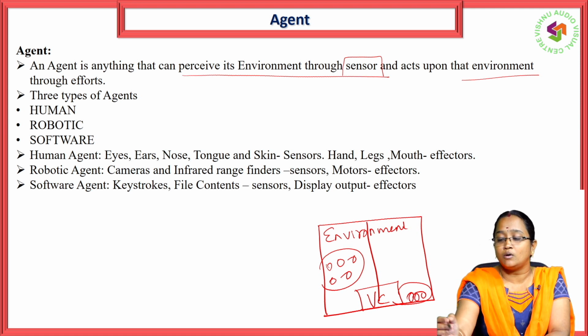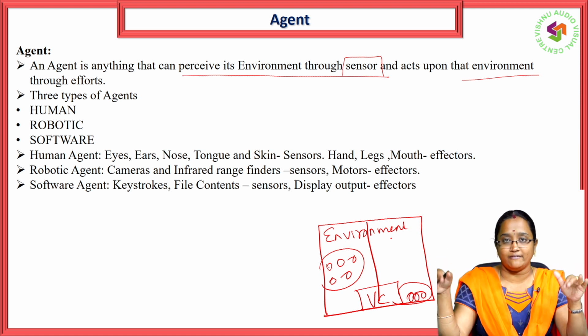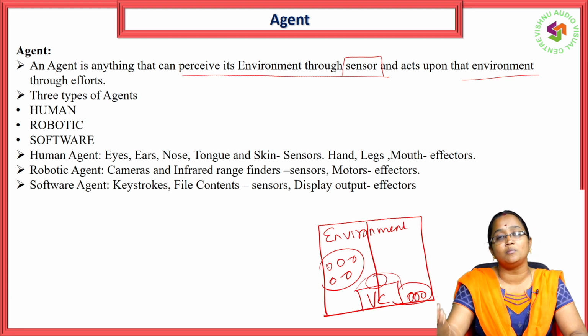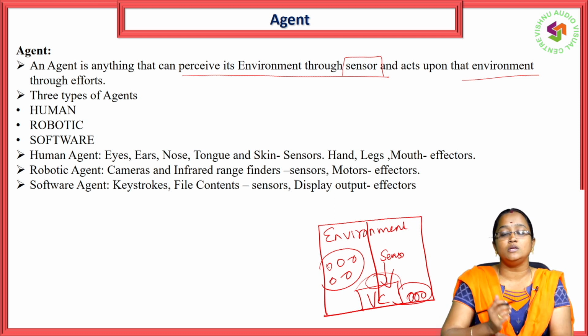So what is this? The room is an environment. The vacuum cleaner is an agent, and that agent will receive the information through the sensor.